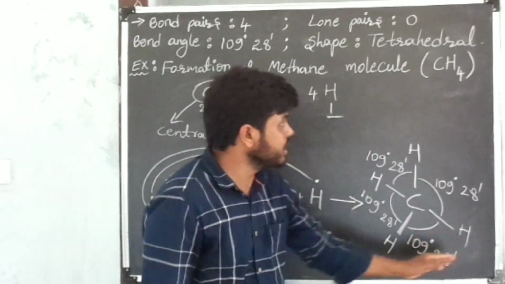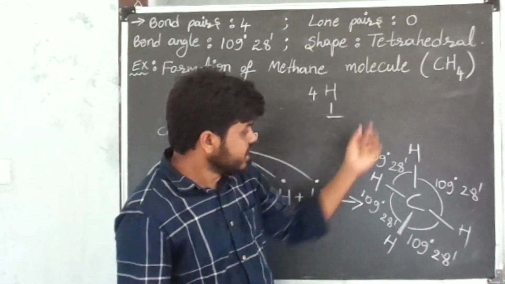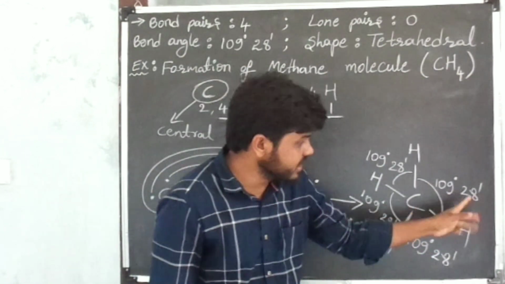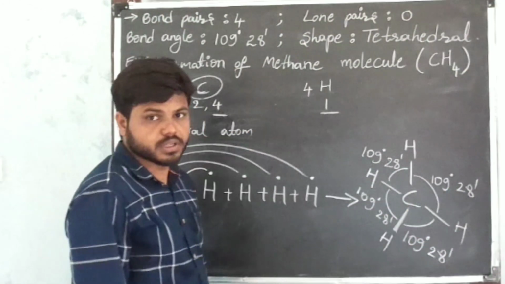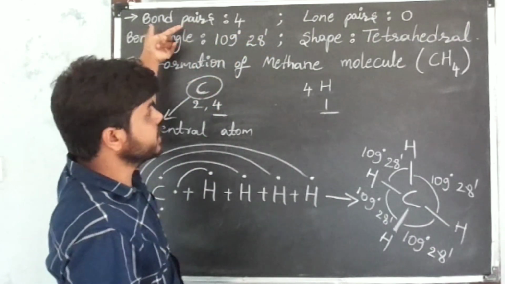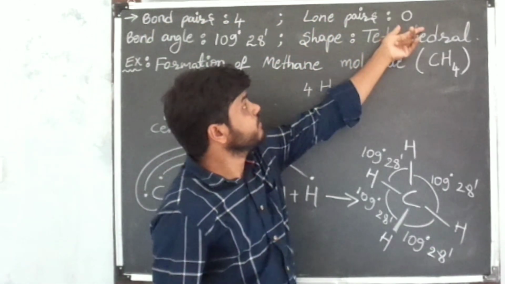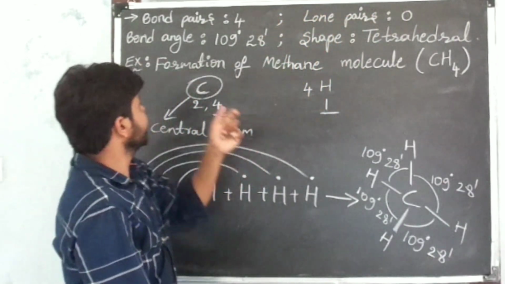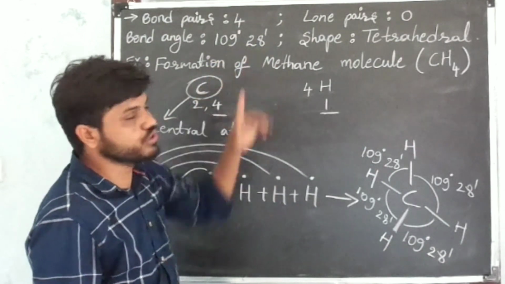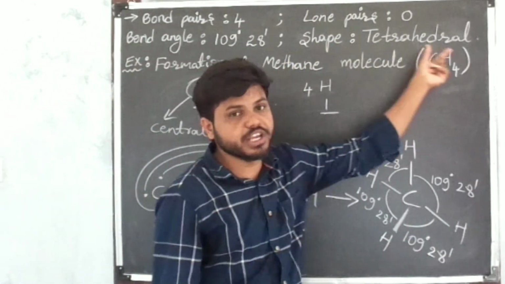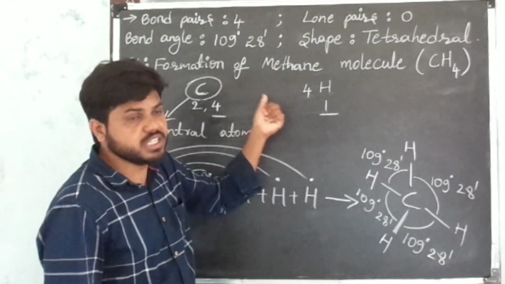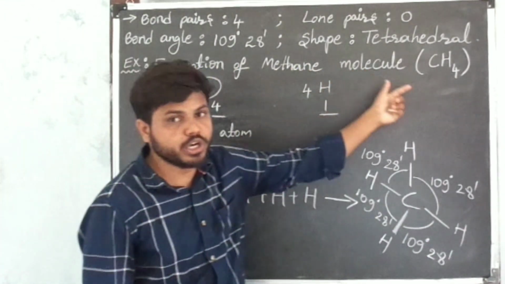And the shape of the molecule is what? Tetrahedral, and the bond angle between 2 bond pair electrons is 109 degrees 28 minutes. I am repeating. If a molecule having 4 bond pairs around the nucleus of central atom without any lone pair in the valence shell, then the bond angle between bond pair electrons is 109 degrees 28 minutes, and the shape of the molecule tetrahedral. By using Lewis dot symbols, we can draw the structure of methane molecule.